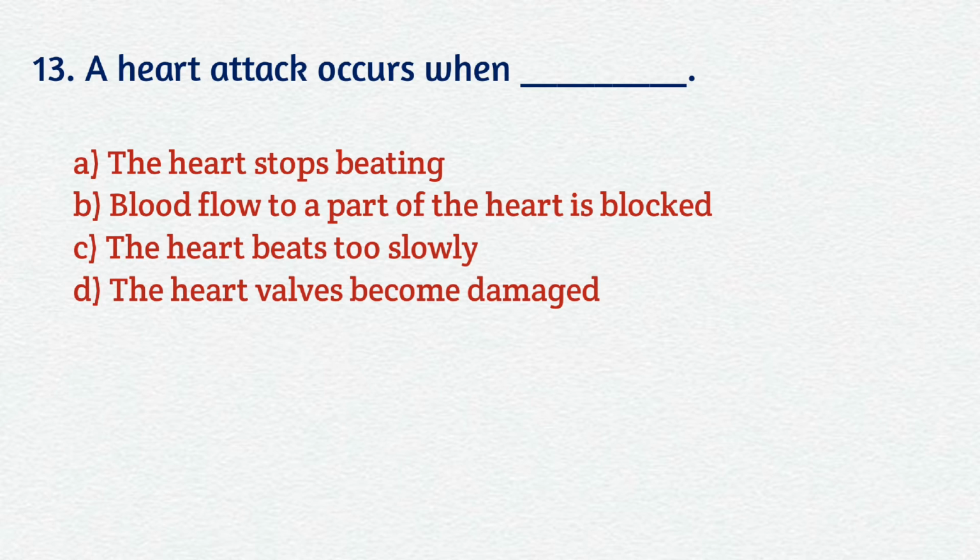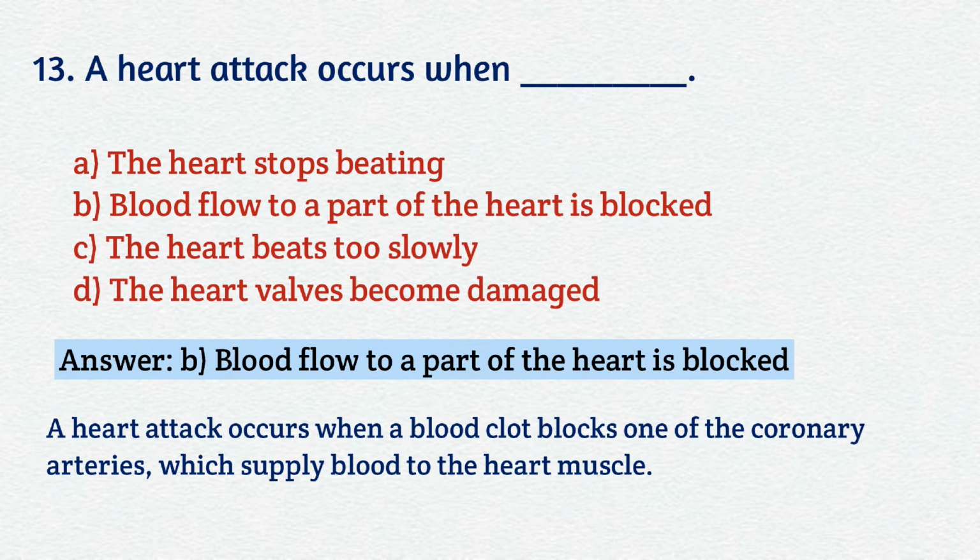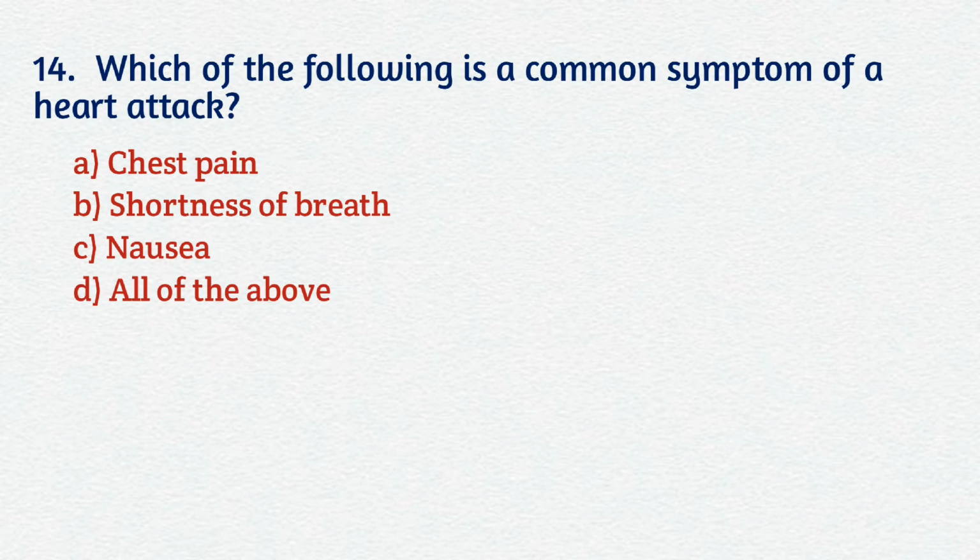Your correct answer is B. Blood flow to a part of the heart is blocked. A heart attack occurs when a blood clot blocks one of the coronary arteries which supply blood to the heart muscle. Question number 14. Which of the following is a common symptom of a heart attack?